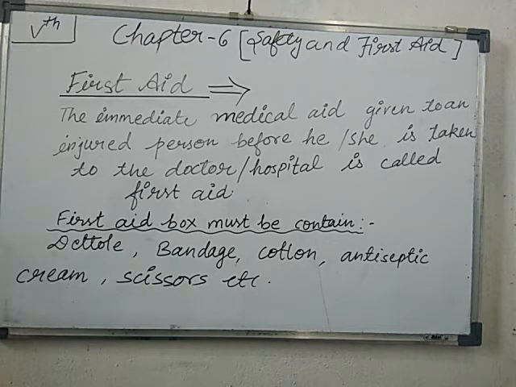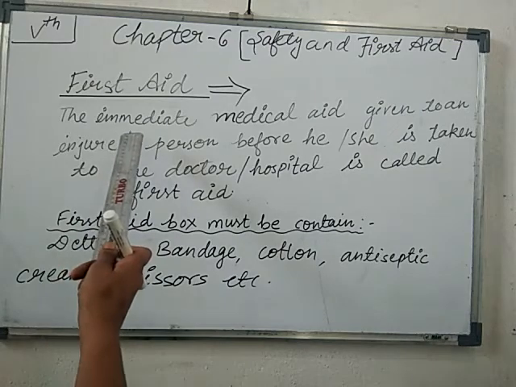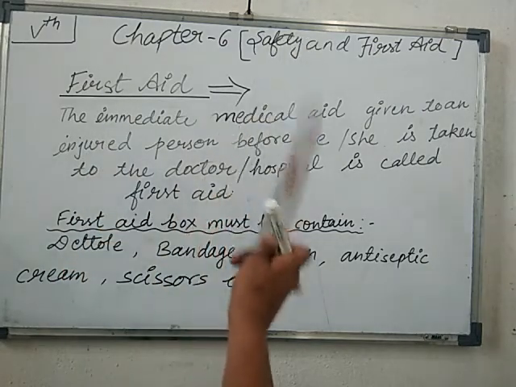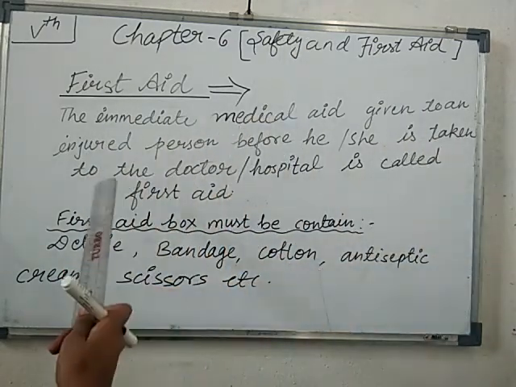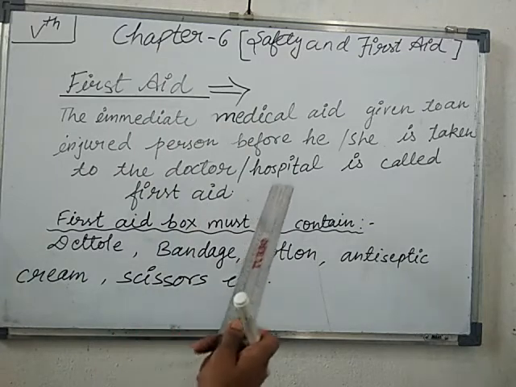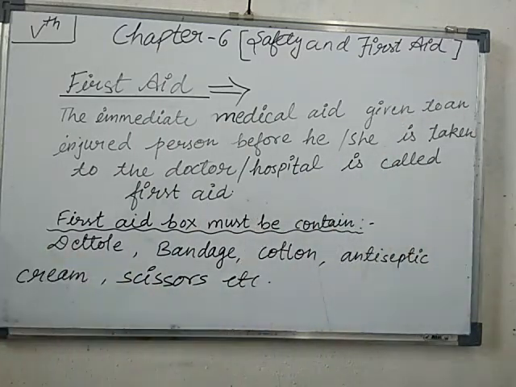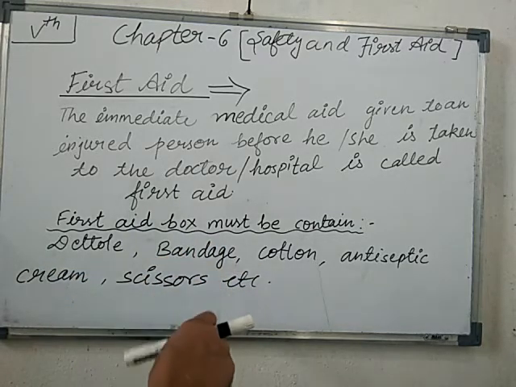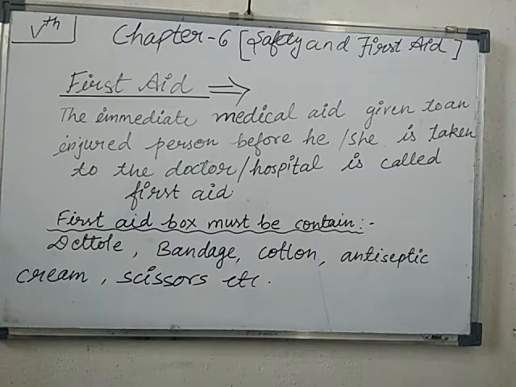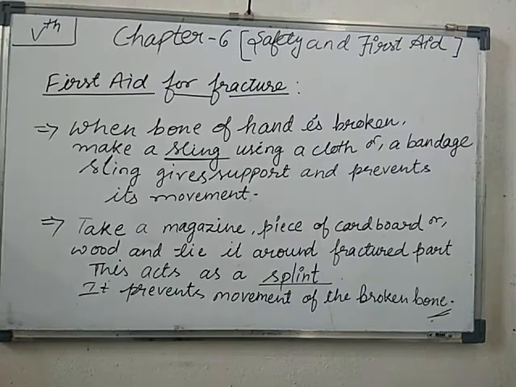You need to know that first aid is the immediate medical aid given to an injured person before he or she is taken to the doctor or the hospital. Is it clear here? The first aid box must contain all these things. Okay students?